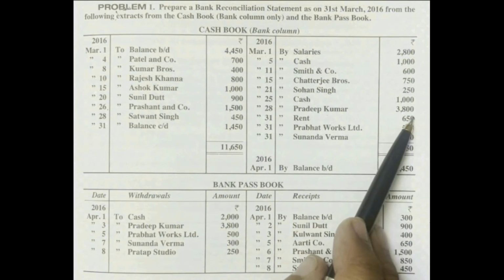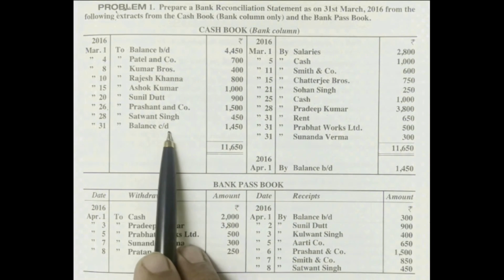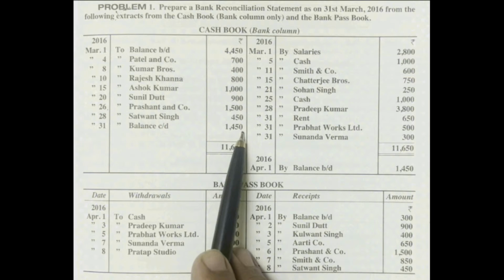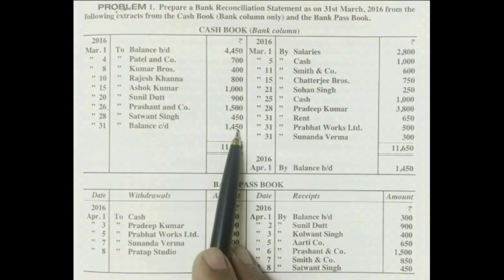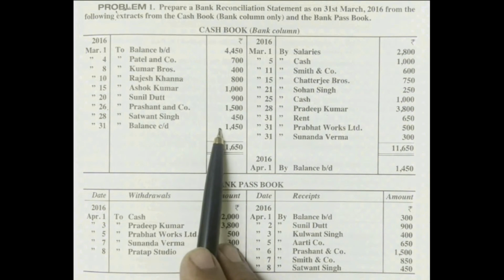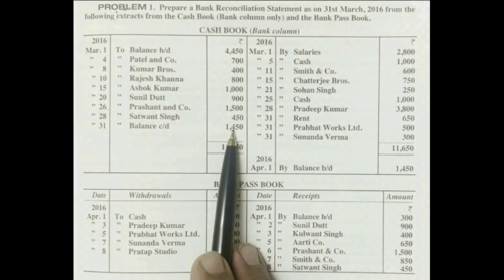Where is the total less? Debit side. Therefore, on the debit side, we wrote to balance carried down 1450. Which balance is this? The credit total is more now. So this balance is known as credit balance. So the bank column of the cash book is showing a credit balance.